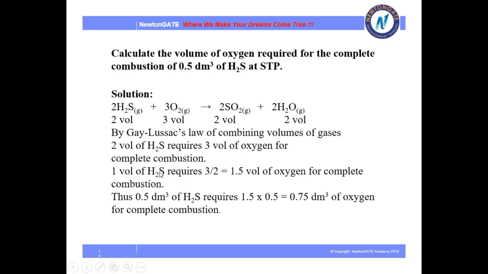By that law, 2 volumes of H2S require 3 volumes of oxygen for complete combustion. So 1 volume of H2S will require 3 by 2, that is 1.5 volumes of oxygen. Thus 0.5 dm cube of H2S will require 1.5 into 0.5, that is 0.75 dm cube of oxygen for complete combustion.